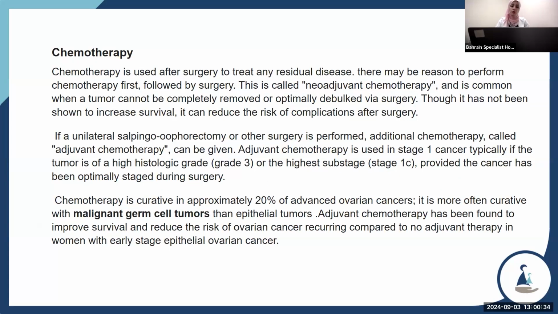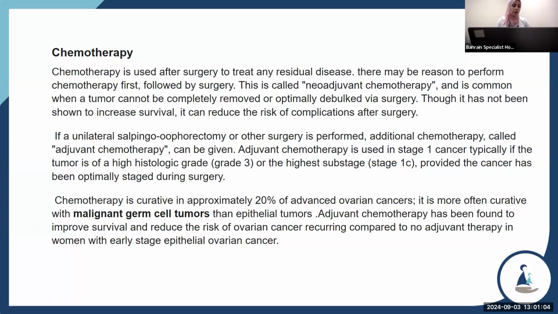Chemotherapy is used after surgery to treat any residual disease. It may be given first, followed by surgery. This is called neoadjuvant chemotherapy, and is common when the tumor cannot be completely removed or optimal debulking achieved via surgery. Though it has not been shown to increase survival, it can reduce the risk of complications after surgery.